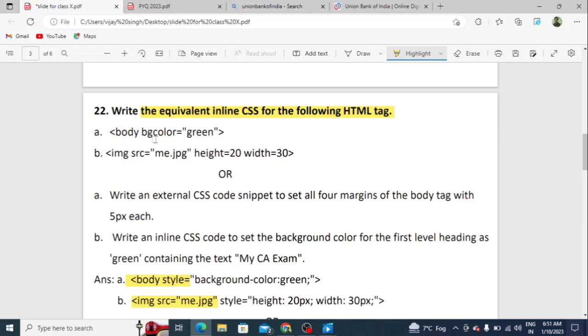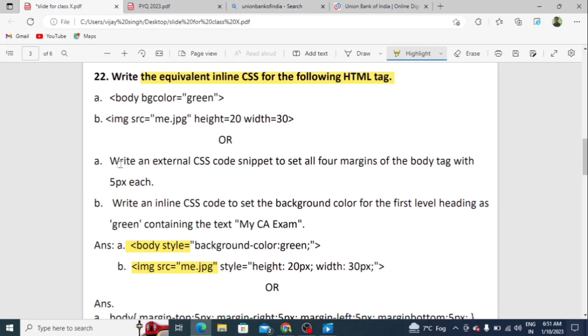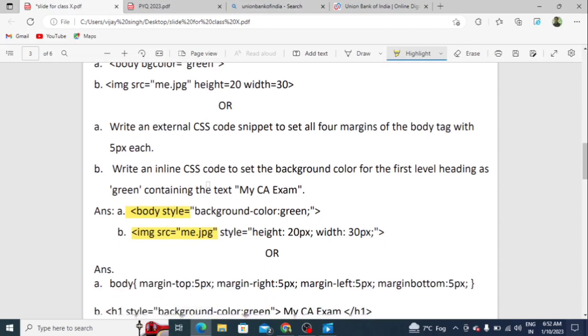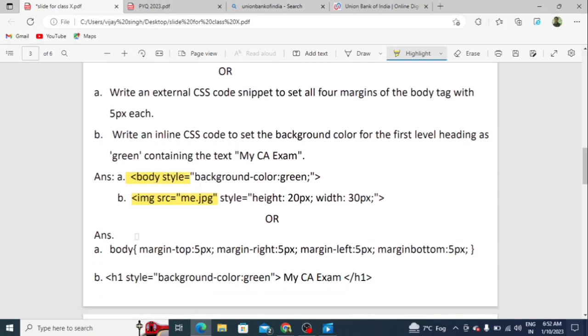And students, this question is also 3 marks. So section A consists of 1.5 marks and section B consists of 1.5 marks. So let's see our question. Write an external CSS code snippet to set all 4 margins of the body tag with 5 pixels each. And second, write inline CSS code to set the background color for a first level heading as green containing the text My CA exam. Students, let's see section A.